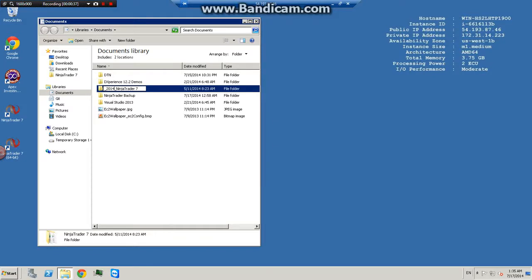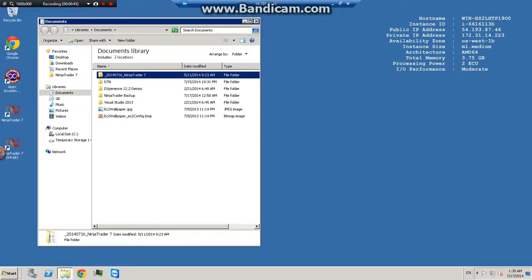Start by putting in the year, the month, and the day like this. And when you press enter, it'll go up to the top. So now you have your backup. It's at the top, it's easy to find, and it's ordered by the date.